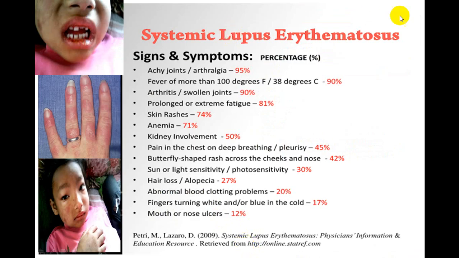And these are the percentages. You can see the percentage of what are the clinical findings. Arthralgia is in 95% of the cases, fever is in 90%, arthritis is in 90%, extreme fatigue is in 81%, skin rash is in 74%. So you can see these particular findings are at a minimum. Mouth ulcer, Raynaud's phenomenon, butterfly rash is only in 42%, pleural involvement in 45%, kidney in 50%. But the commonest are arthritis, arthralgia, fever, etc. So try to look for all those findings and a typical rash, typical malar rash. That is very, very classical.